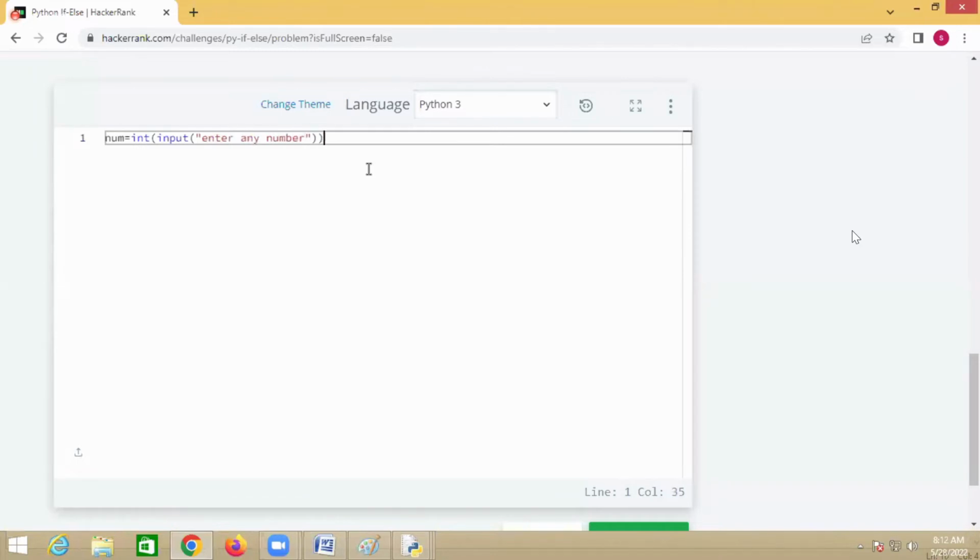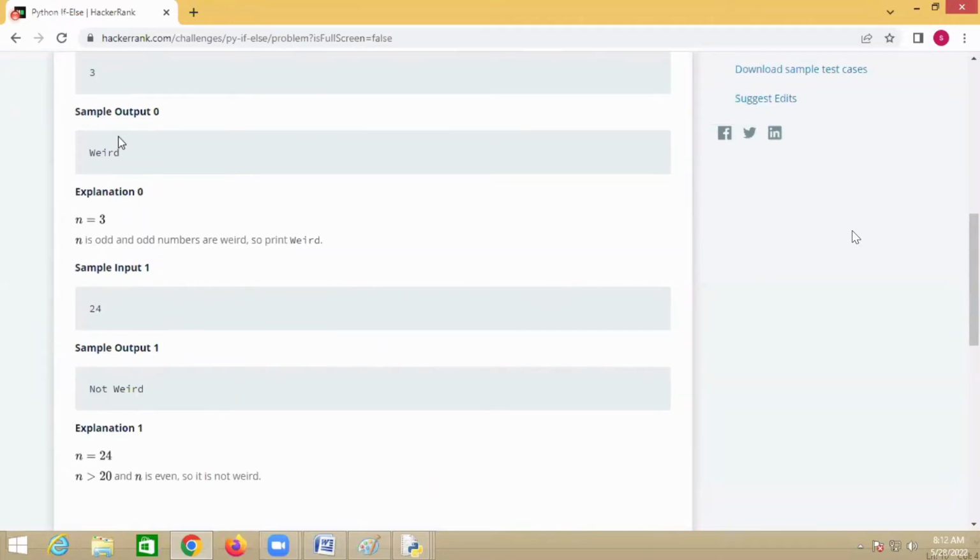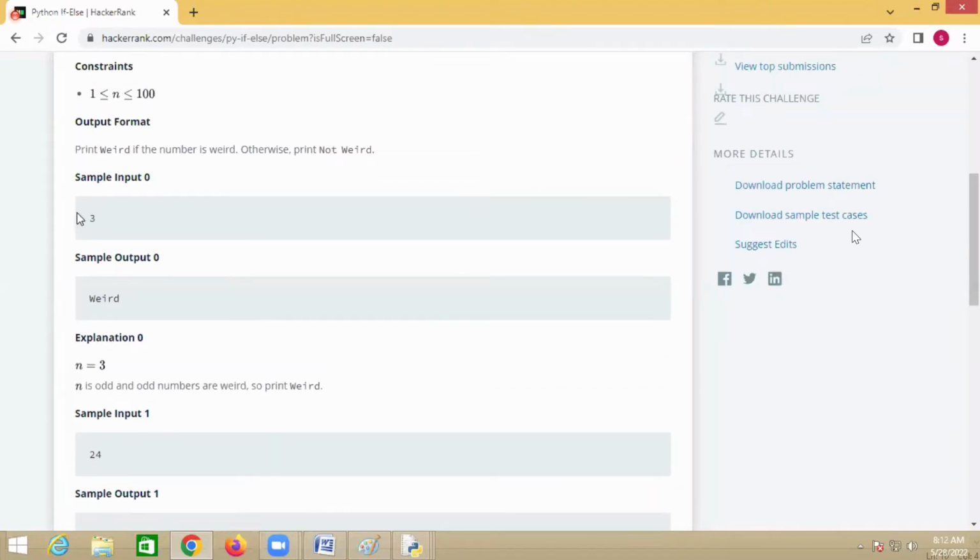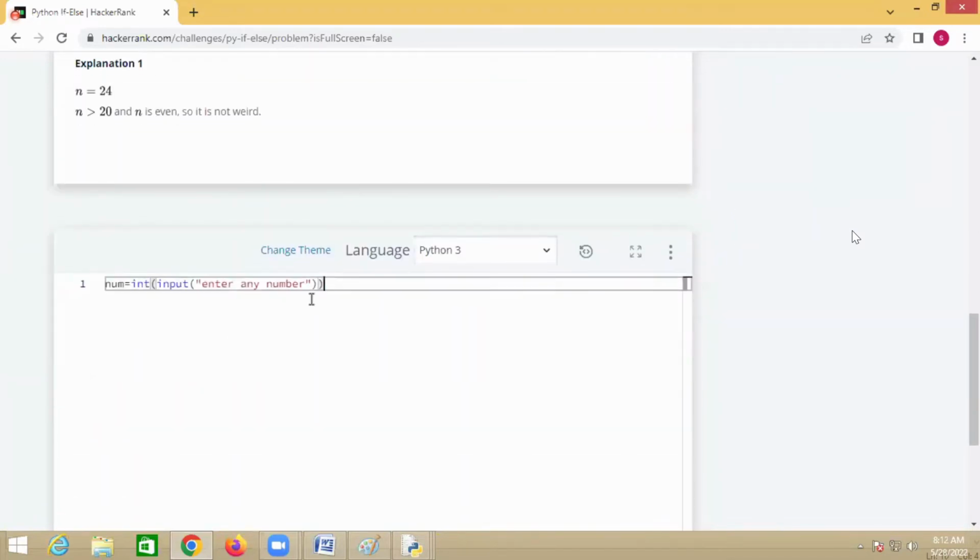In the problem definition, the values are input without a prompt. Even though the result is correct, you'll get Incorrect. I'll show you that.